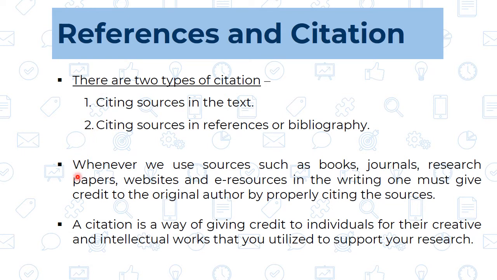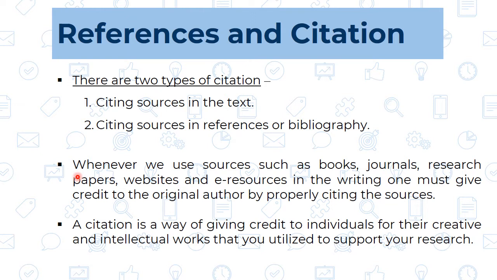Now, the question is why we are using citation. Whenever we make a citation, meaning we give a reference, the credit goes to the original author. That the credit should go to the original author is the first and foremost purpose of giving a citation. The second purpose is that it increases the authenticity of the research work, because we are saying that these are the proper references, I have referred to them and taken the idea from them.